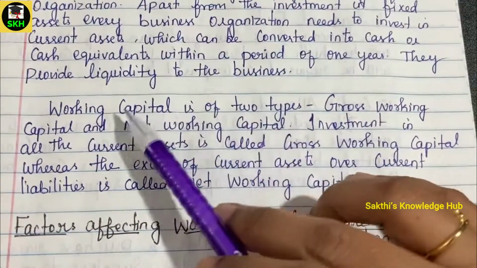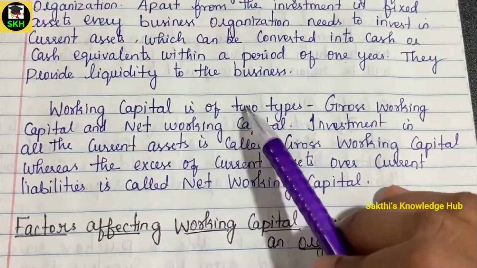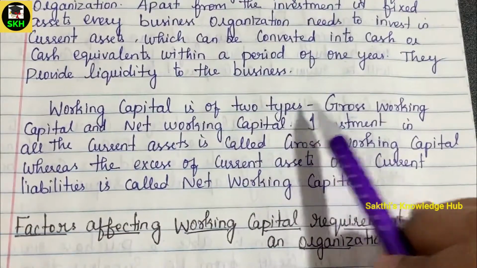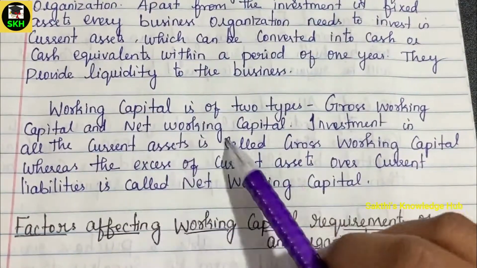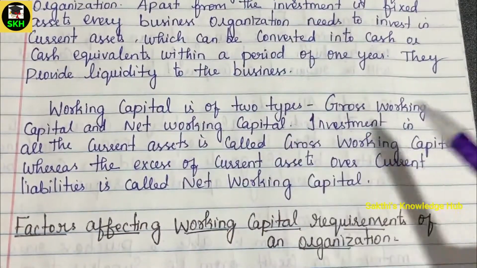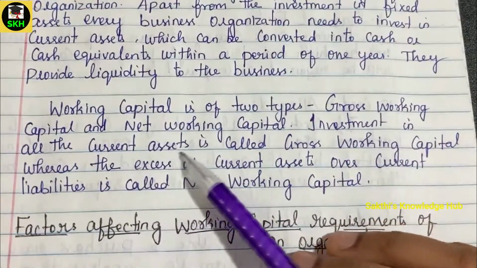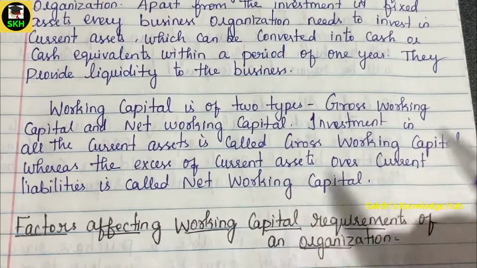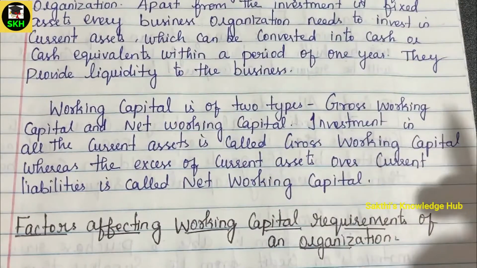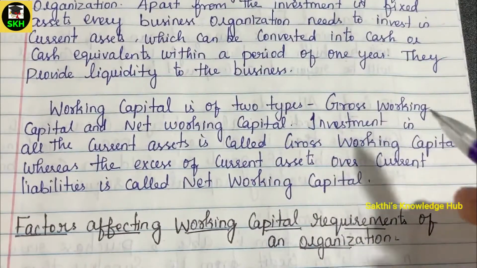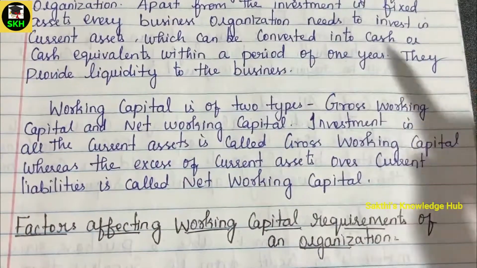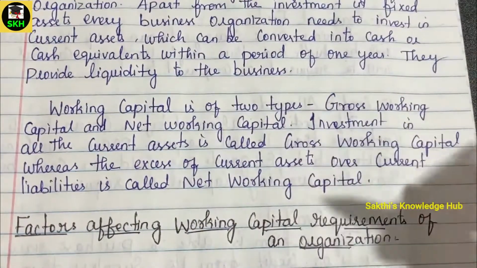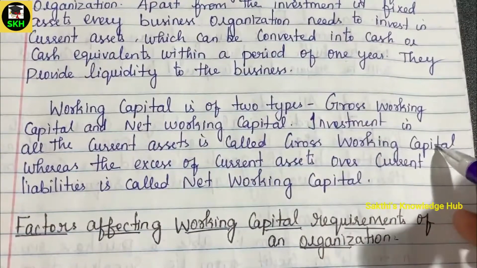Working capital is of two types. Here working capital has been categorized into two aspects: one is gross working capital and the other is net working capital. Investment in all the current assets is called gross working capital. So all the current assets that we take into account for our business, if we are investing some amount in them, all of that collectively is called gross working capital.